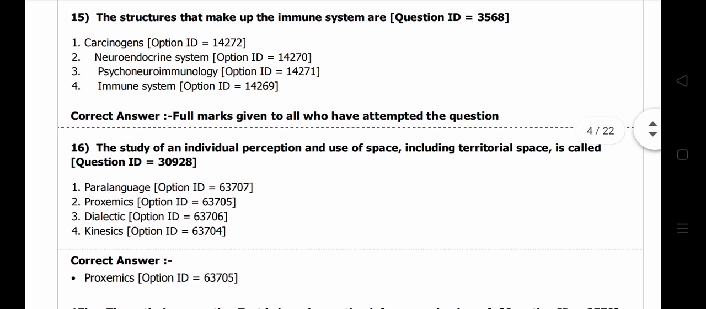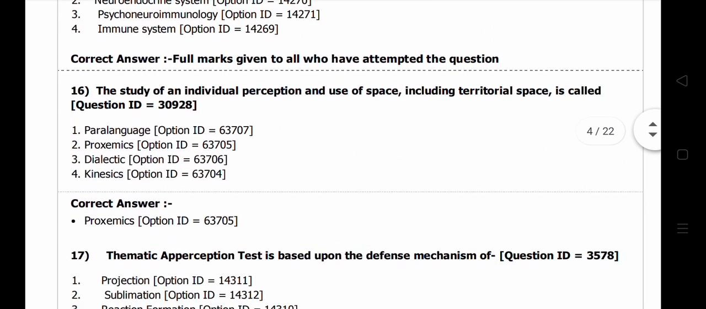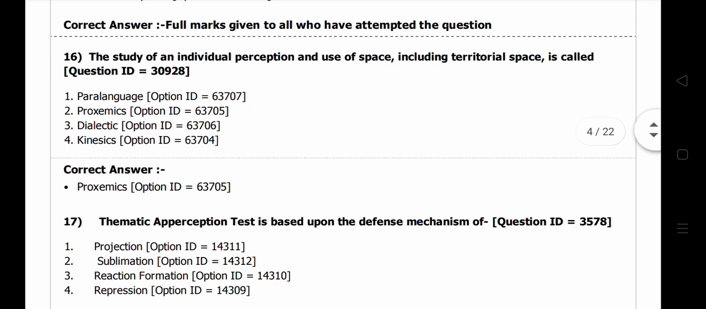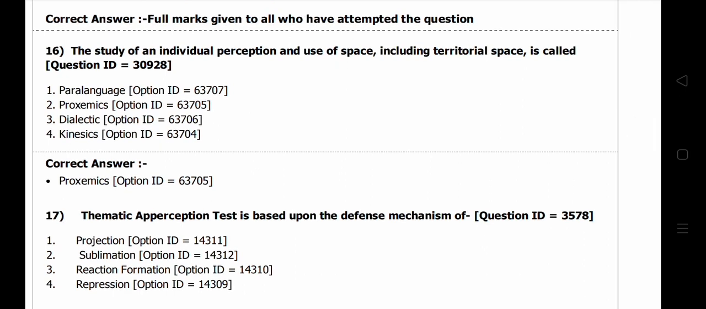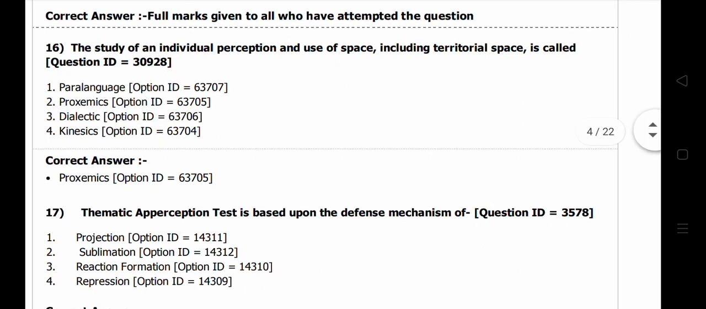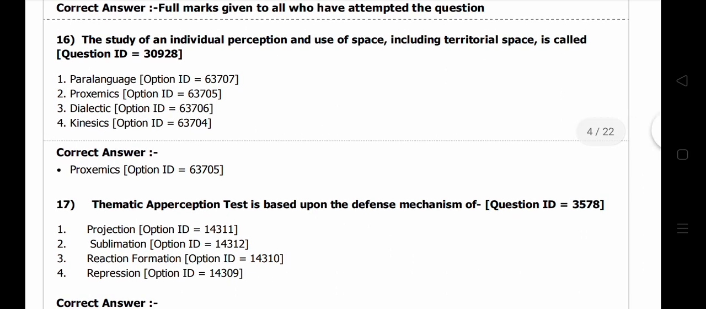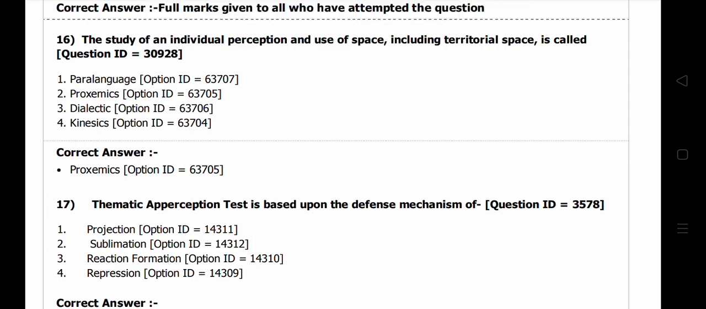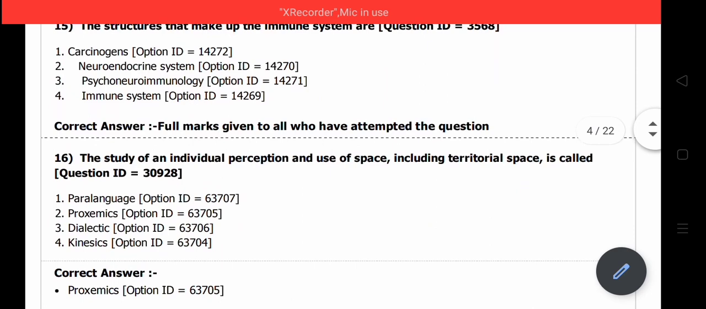So okay, we will move into question number 16. The study of individual perception and use of space, including territorial space, is called: paralanguage, proxemics, dialectic, or kinesics. So here we need to understand that